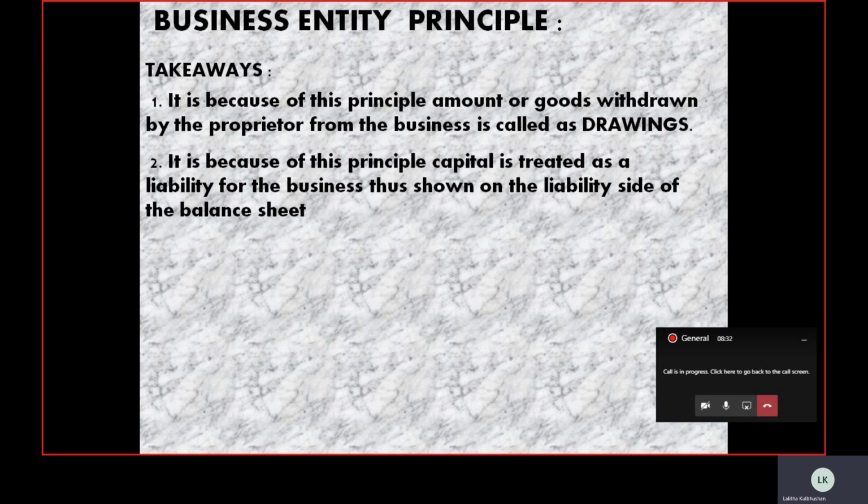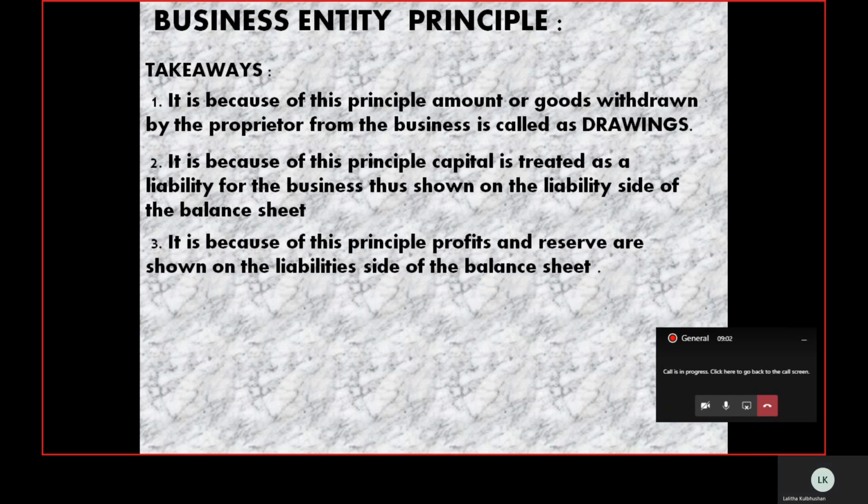Whenever a firm or a company makes its balance sheet, the capital is shown on the liability side of the balance sheet. The basic reason is this principle, because we are treating the owner as the creditor of the business. Hence the capital invested by the owner in the business is also treated as a liability for the business.